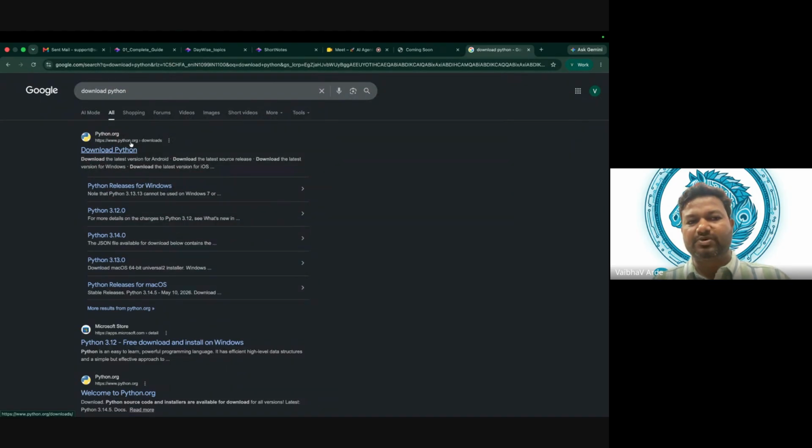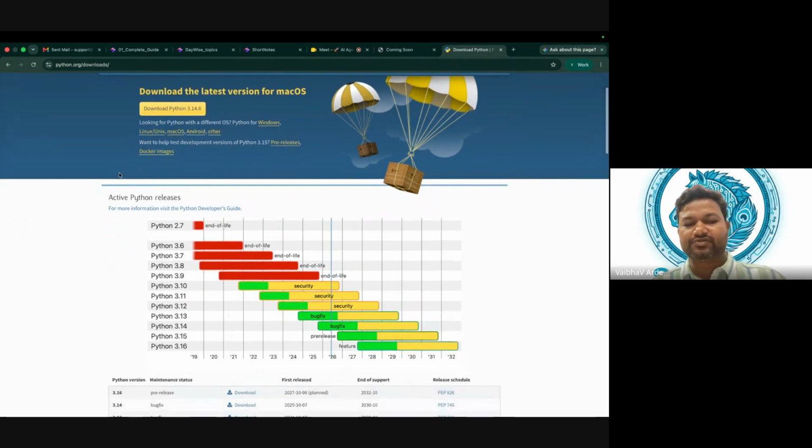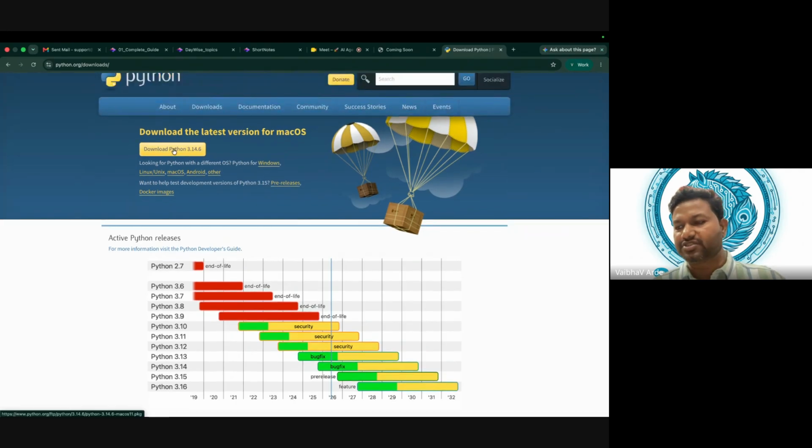Go to python.org, and whichever is your operating system, Unix, Mac OS, or Windows, you can download a particular Python version and make sure you install it. Once you install it, one more thing you should make sure, if you are using Windows, is that your environment variable should be set.